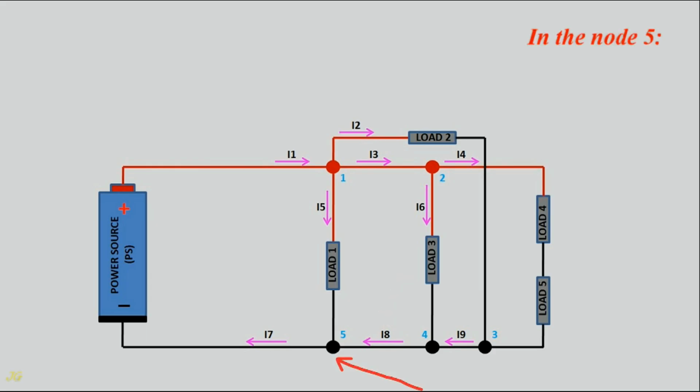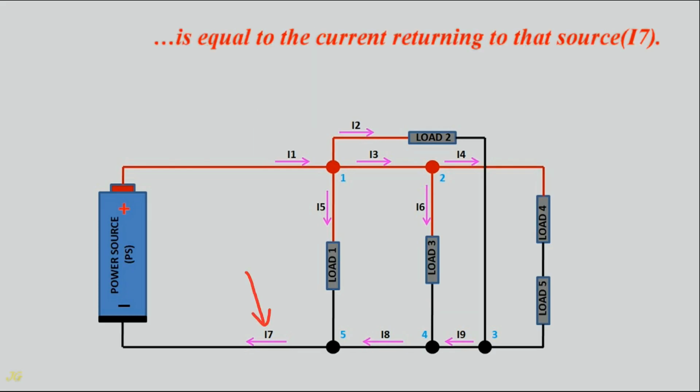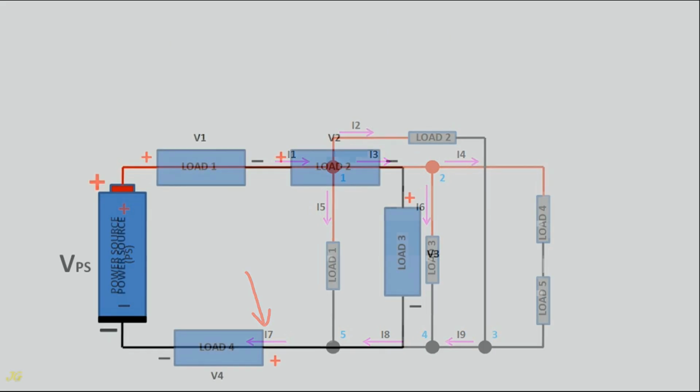In node 5, the sum of currents I5 and I8 is equal to the current I7. For the power source, the current flowing out of the power source, I1, is equal to the current I7 returning to that source.